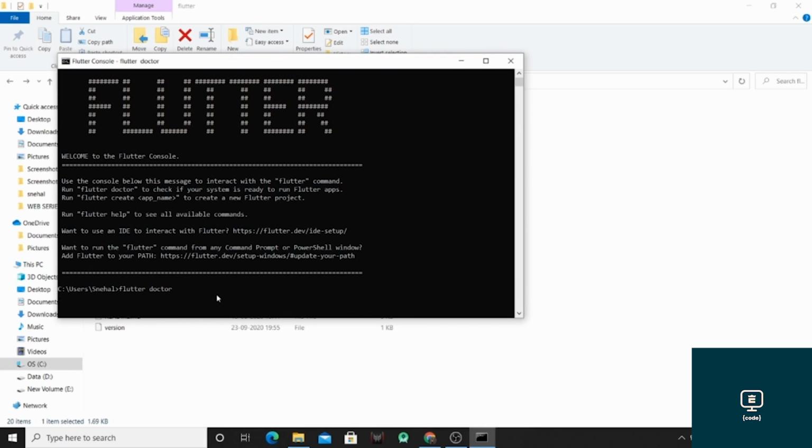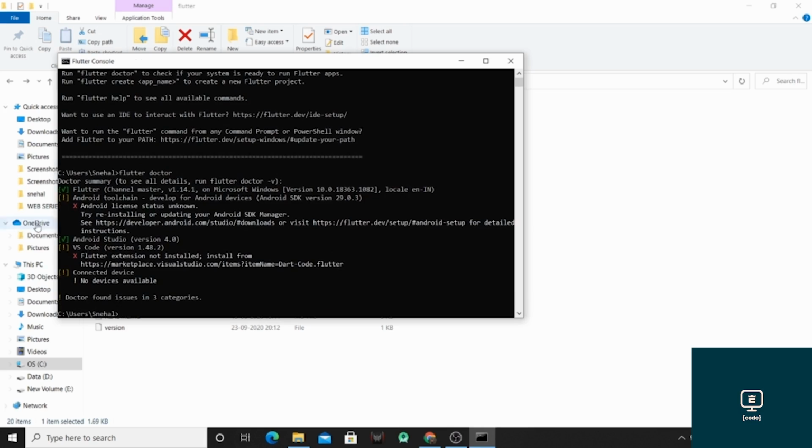Now on clicking this, you will get a summary which is showing what you have installed and what you haven't. I have already installed the SDK for Flutter, so it is showing the tick mark. Now I am having some license problem for Android, so it is showing a warning for that. I already installed the Android Studio IDE, so it is showing a tick mark for me. But as many of you haven't installed Android Studio, you will find the wrong sign over there.